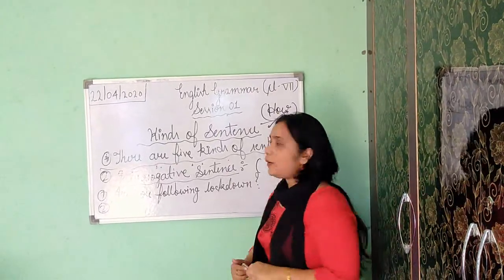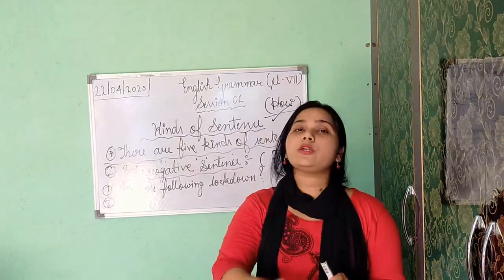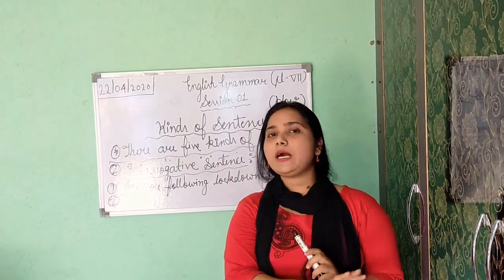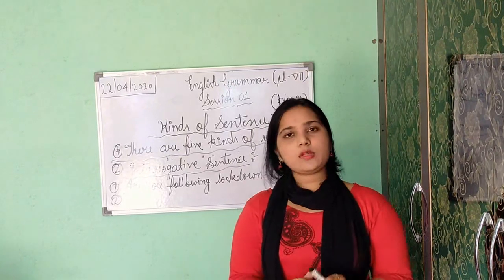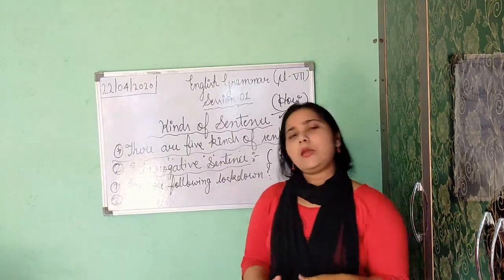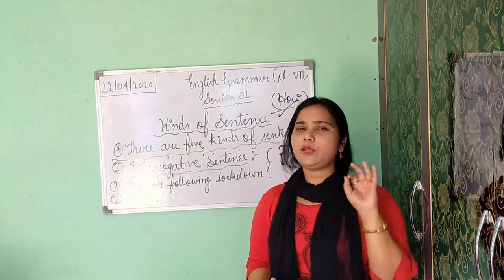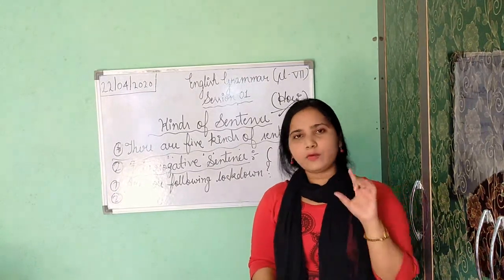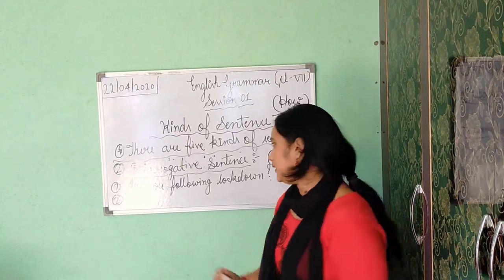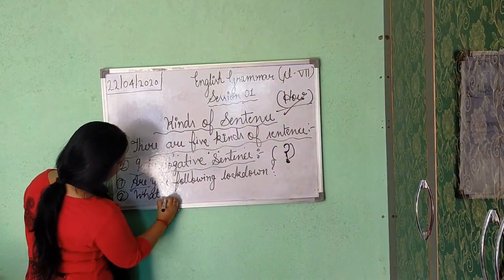So in WH type question, you need WH word to ask the question, and the answer of those type of questions should be in complete sentence. Suppose I am asking you, what is your name? So you will just simply say, my name is Priya, my name is Rahul, or anything. You can say whatever your name is. You have to give answer in full sentence. So WH type question should give answer in full sentence. I am writing one thing.